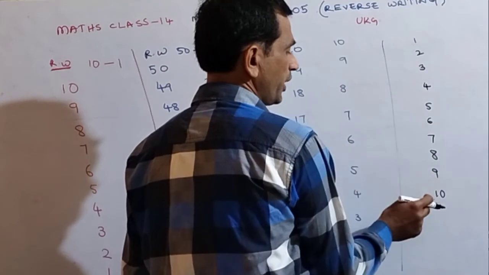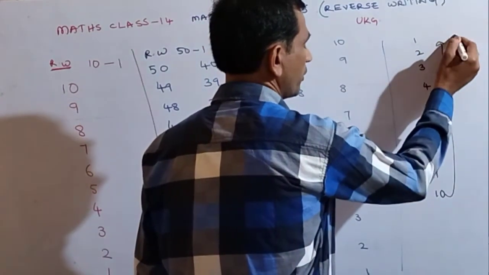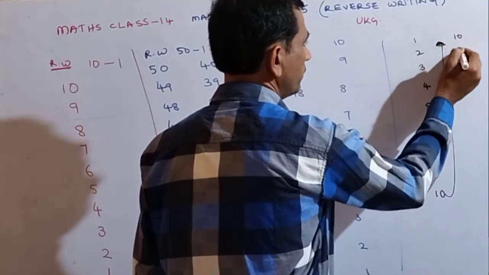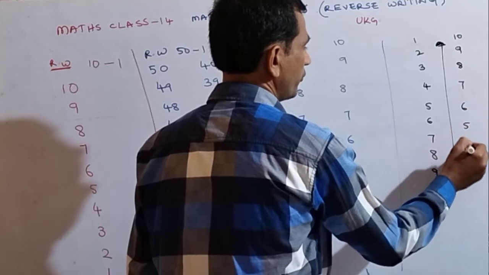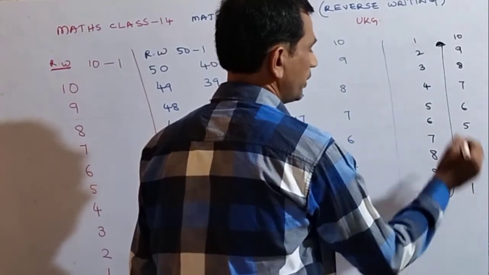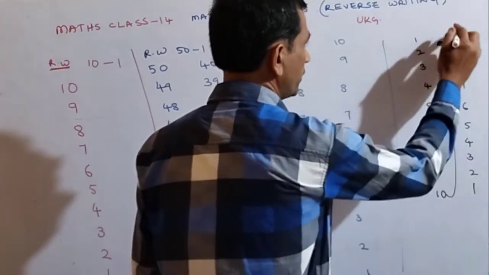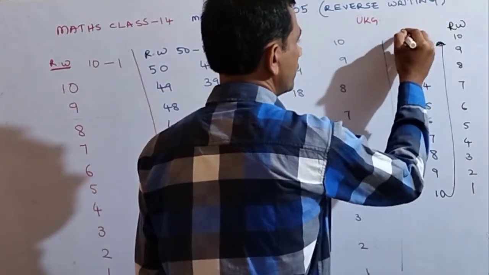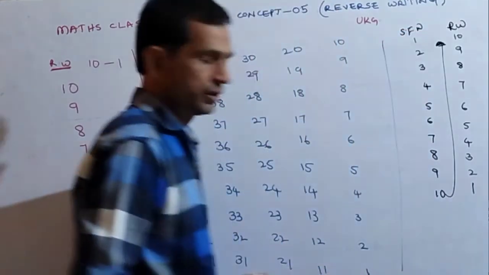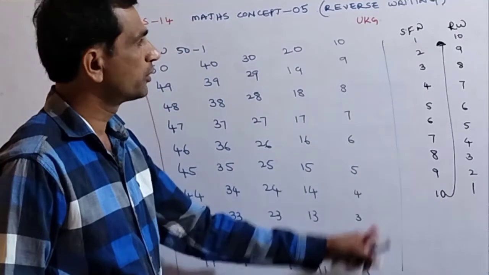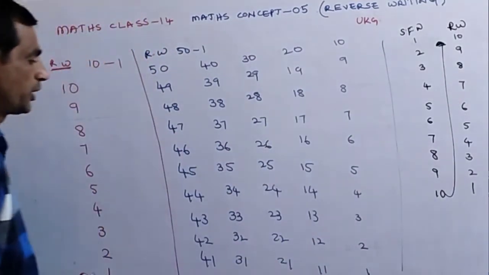In reverse writing we go like this: 10, 9, 8, 7, 6, 5, 4, 3, 2, 1. So this is reverse writing, and the other is straightforward writing.